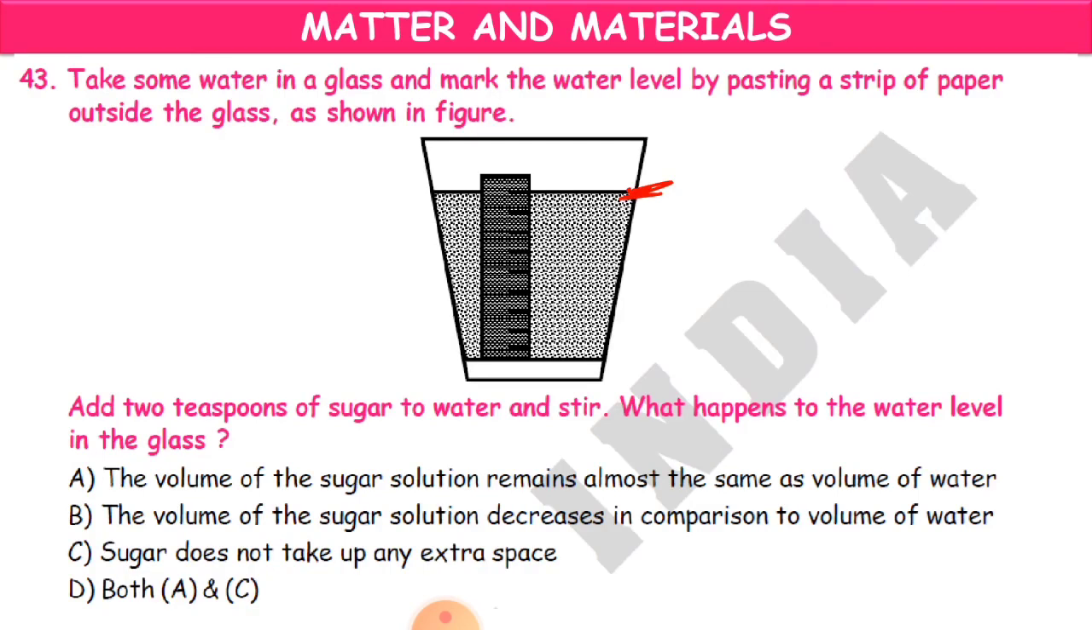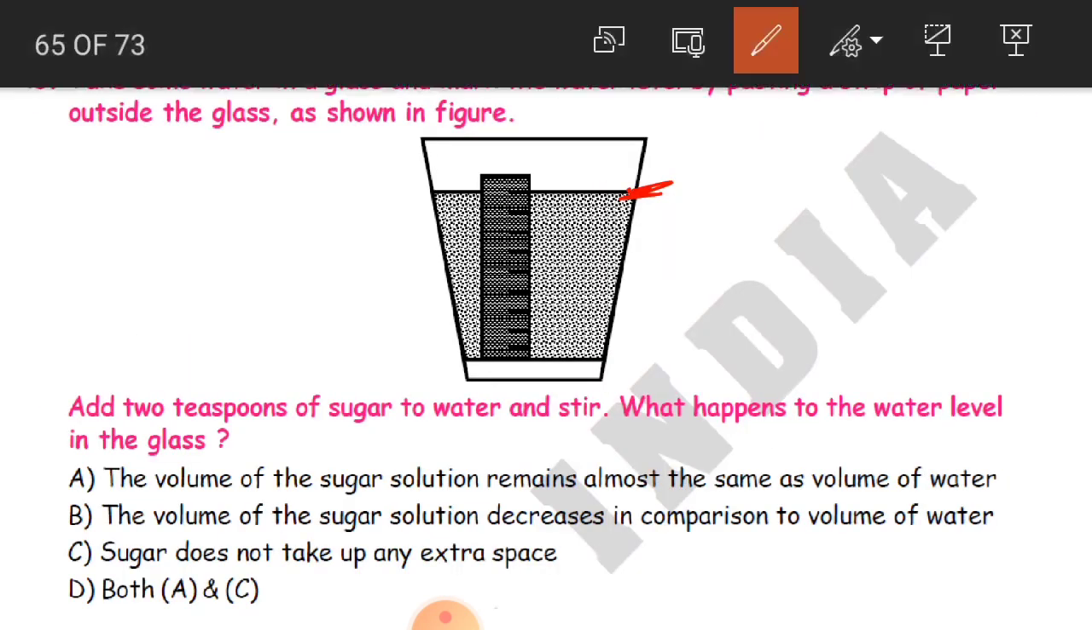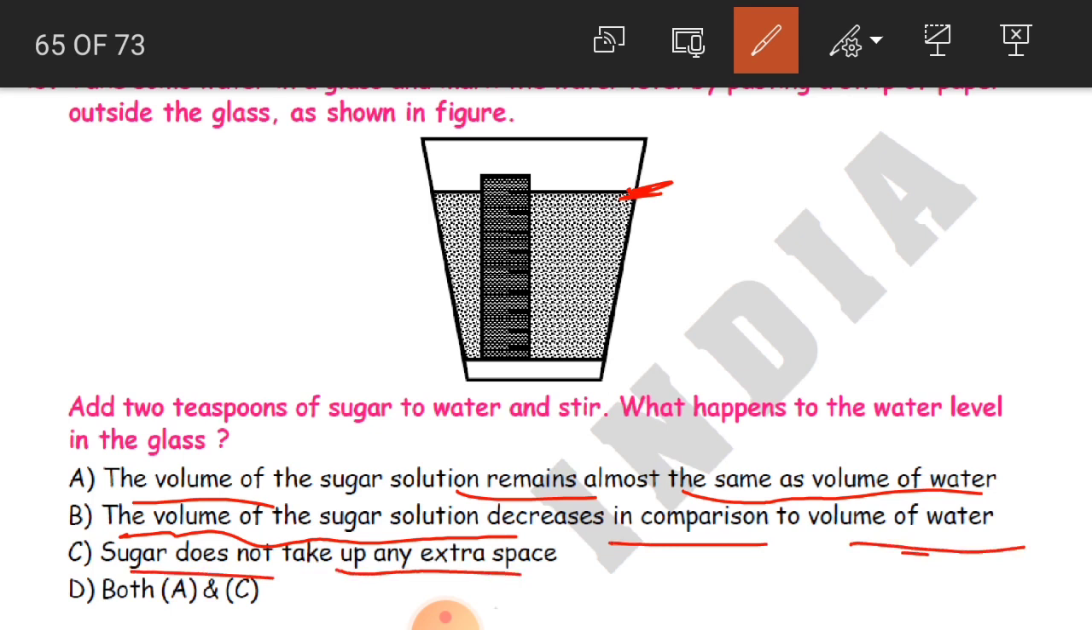So it was this much before. Now check what will happen to the volume of water. The volume of the sugar solution remains almost the same as the volume of water. The volume of the sugar solution decreases in comparison to the volume of water. Sugar does not take up any extra space. Both A and B. Okay, sorry, A and C. The answer is both A and C, children.